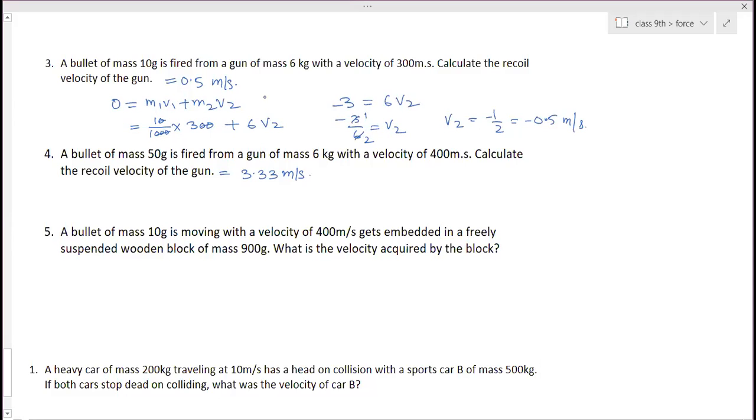Is the fifth one 4.44 meter per second? Let me check.